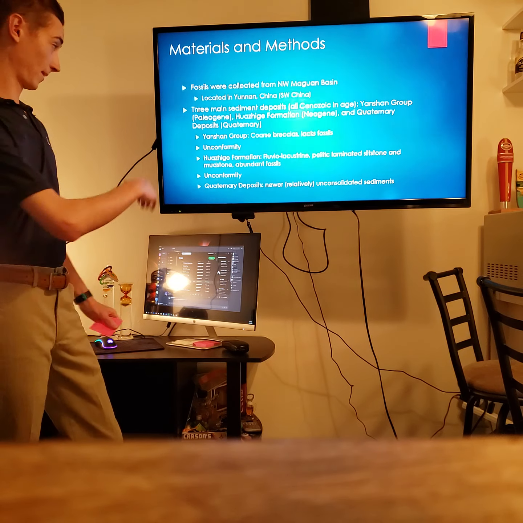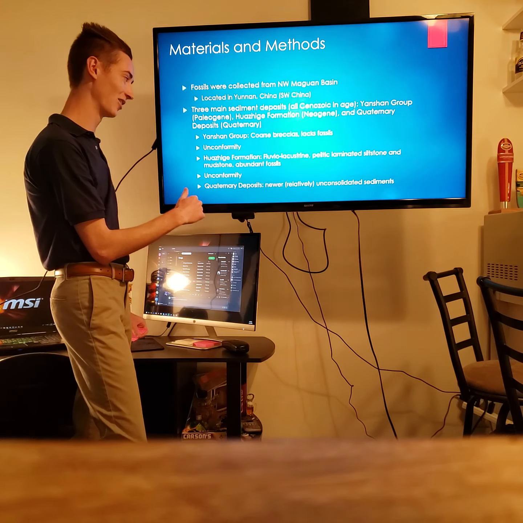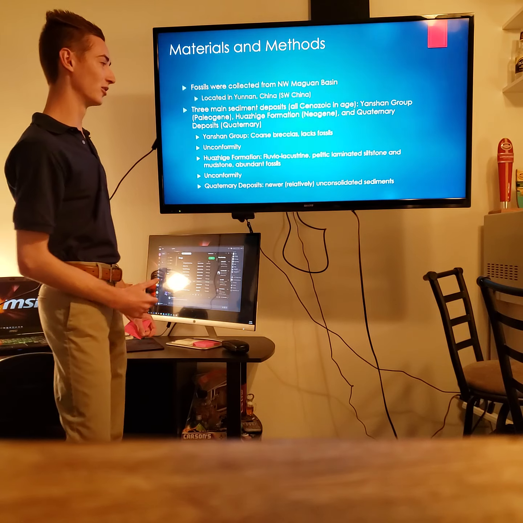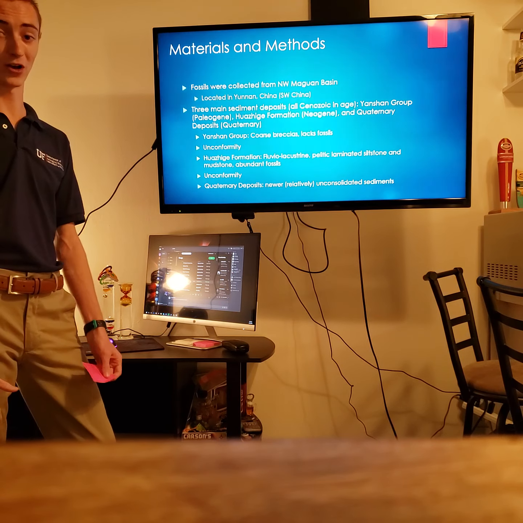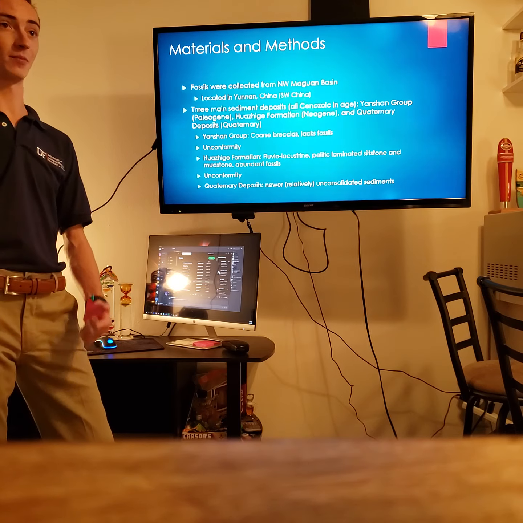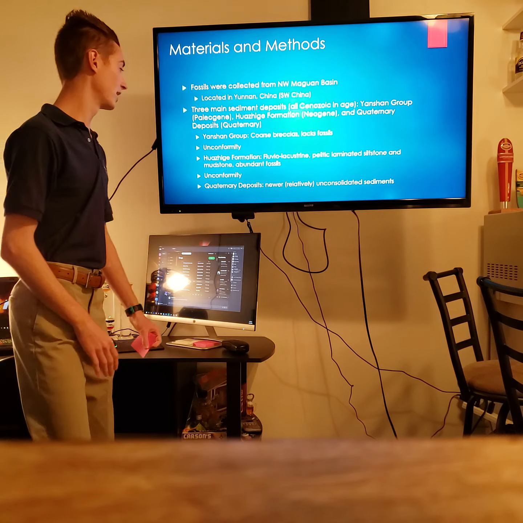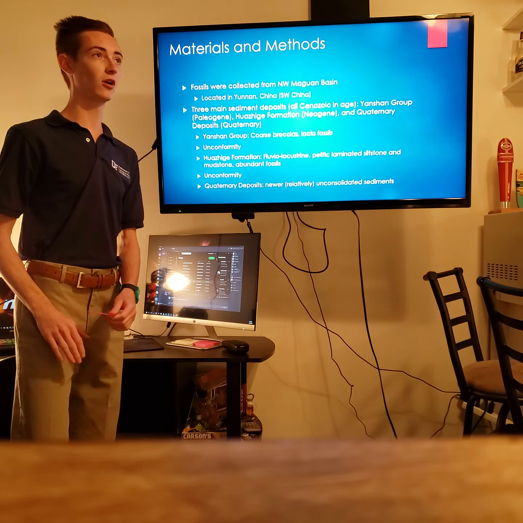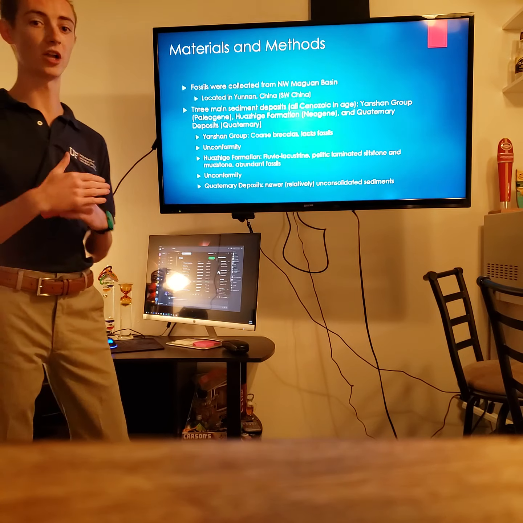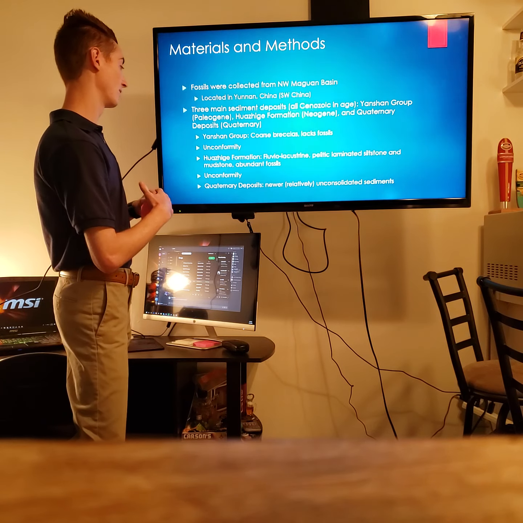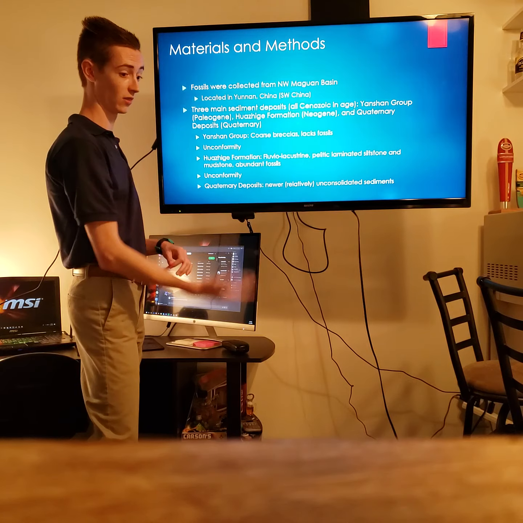So the geologic composition of all of them, so for the Yangshan group, they're quartz breccias and they lack fossils. Breccias are a type of sedimentary rock. Then there's a layer of unconformity, so there are missing layers or missing geologic time within them. And then this is the basal group, so on the very bottom.